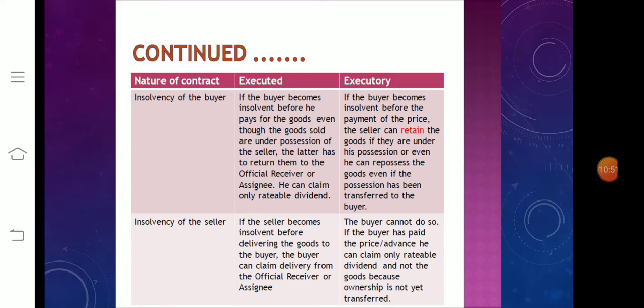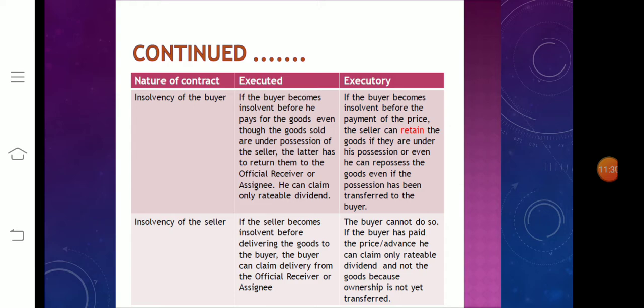In a sale, if a buyer becomes insolvent before he pays for the goods, even though the goods sold are in the possession of the seller, the latter has to return them to the official receiver or assignee, as the ownership of goods has already been transferred to the buyer. But in an agreement to sell, if the buyer becomes insolvent before the payment of the price, the seller can retain the goods if they are in his possession, or he can even repossess the goods if the possession of the goods has been transferred to the buyer.